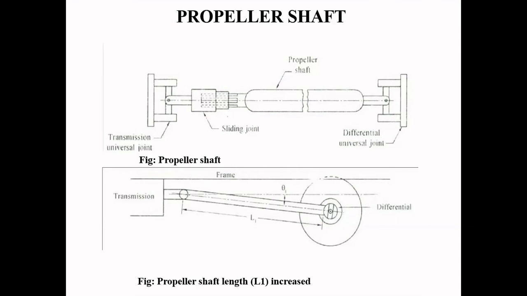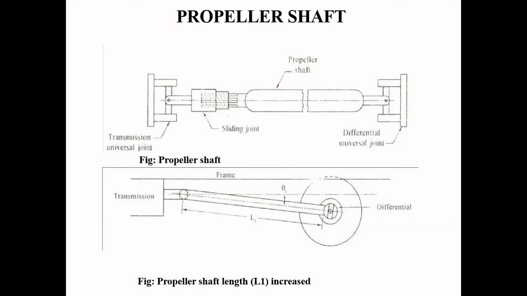Remember this word. The propeller shaft will transmit the torque or turning moment from the gearbox, and power, from one component to another component which are apart at some distance. See, the gearbox shaft is at a different location. The rear axle is at a different location.